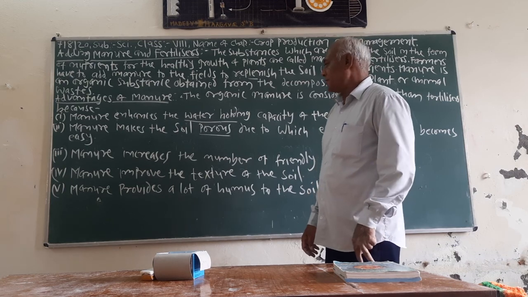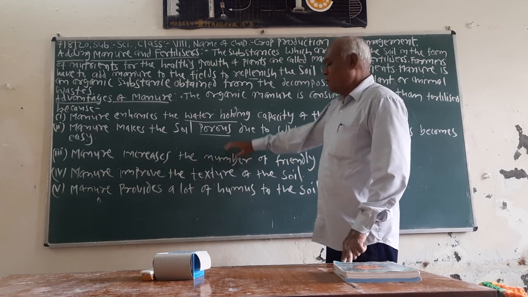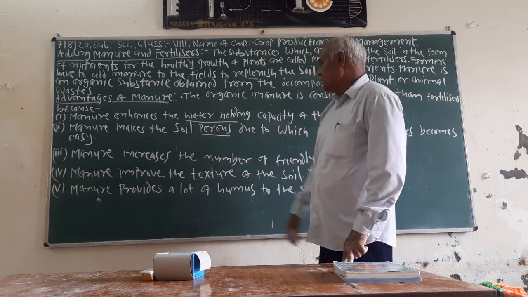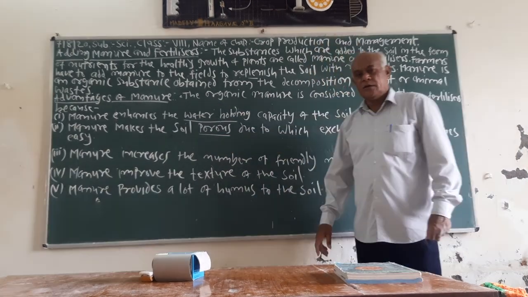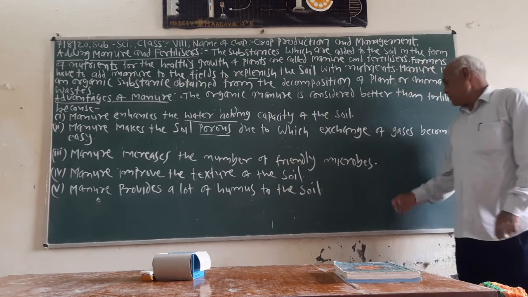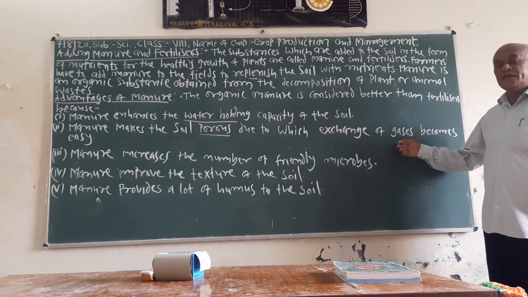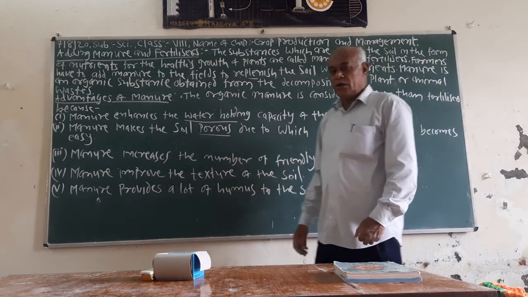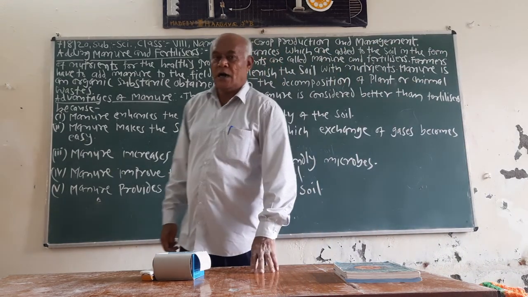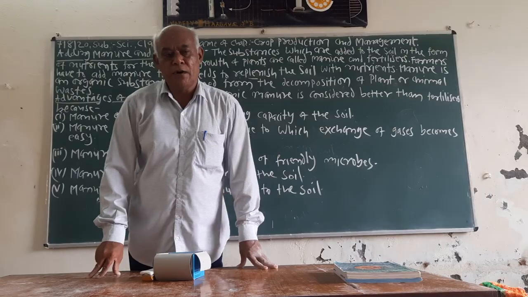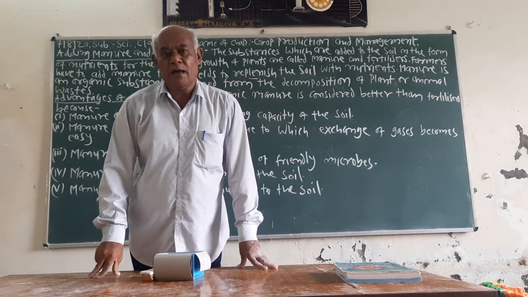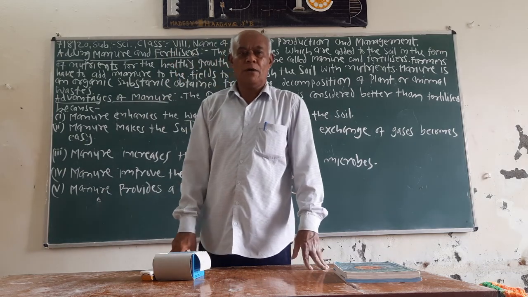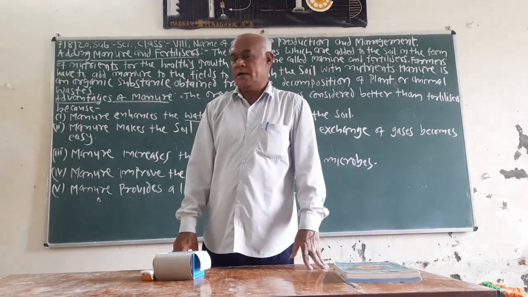releases carbon dioxide. If the soil is not porous, then the roots cannot breathe easily. So growth of roots is not proper, and ultimately it affects the overall growth of the crop plant.